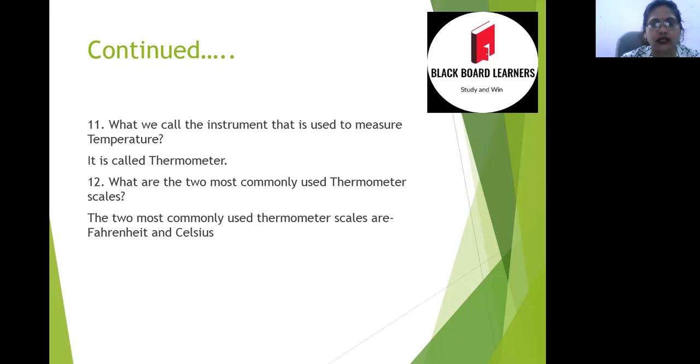Next question is, what are the two most commonly used thermometer scales? Means ऐसा इंस्ट्रूमेंट जिसको कि हम टेम्परेचर मेजर करने में यूज करते हैं वो दो तरह के होते हैं. ओके, सो व्हाट आर दे? The two most commonly used thermometer scales are Fahrenheit scale and Celsius scale.